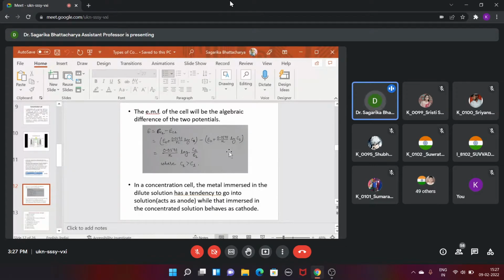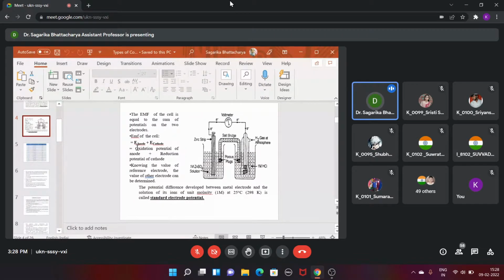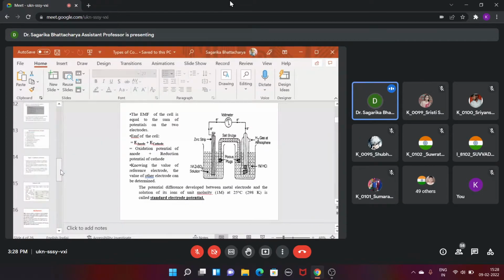Okay, now, so this is the total concentration cell of the system, and here the negative sign is given because we were talking about cathode and anode, and one was oxidation and another was reduction potential. Here in both the cases, they have considered the oxidation potential. That's why the negative sign comes, okay?